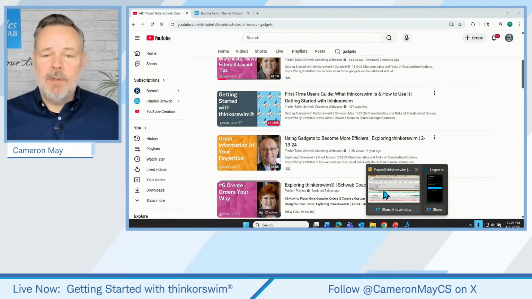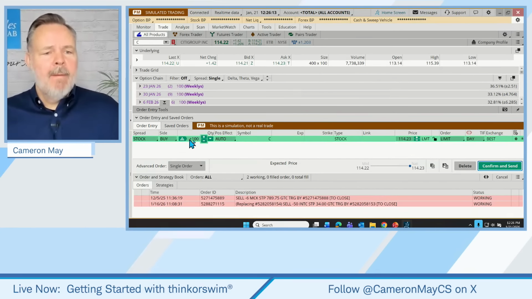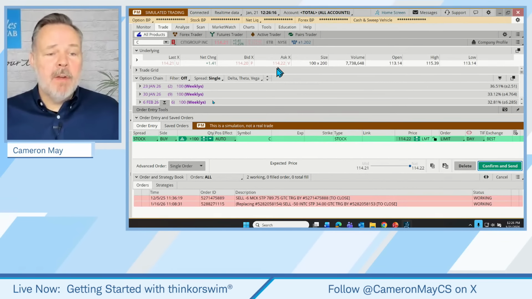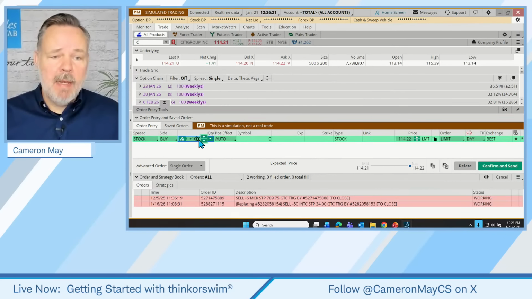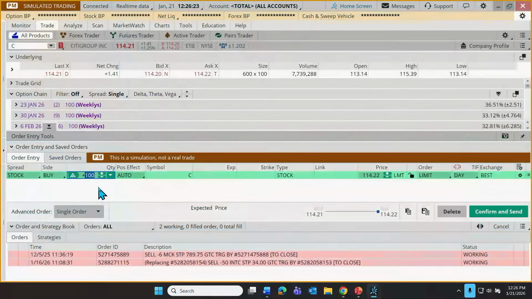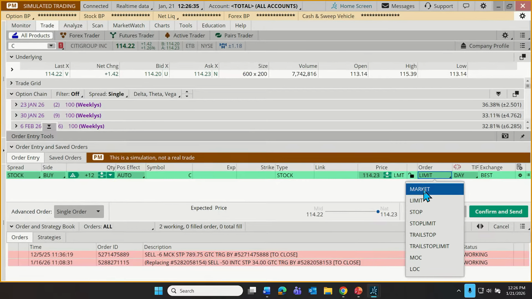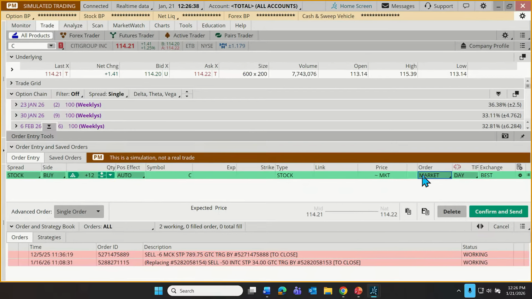All right, but back here to placing our trade. When we click on the ask price, it creates a buy order. By default, it's going to be for 100 shares. We're not committed to have to buy 100 shares. What if we only wanted 12 shares? Let's do that. Not a nice round number, a nice oddball number. I'm going to type that in, but this is to purchase 12 shares of Citigroup. We can select a market order if we're willing to pay whatever the market price is. There's risks in doing that. Obviously, we might not be thrilled with the price that we pay. We can put in a limit order, which means I want to pay this as my maximum price.